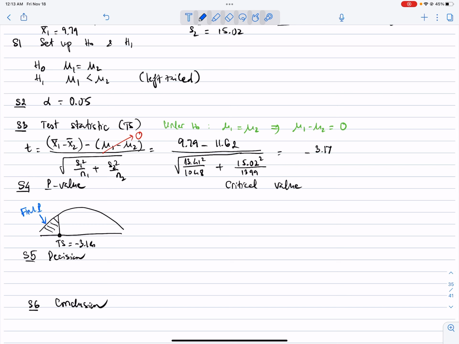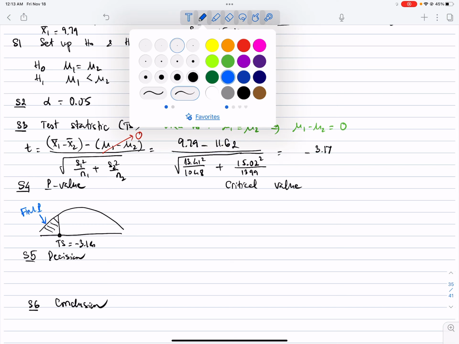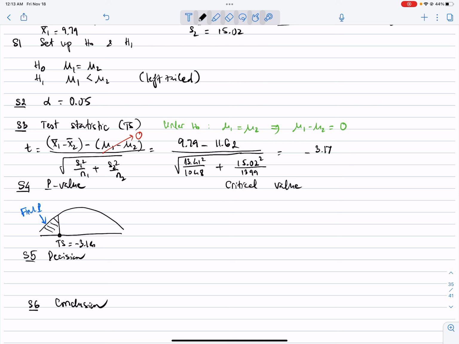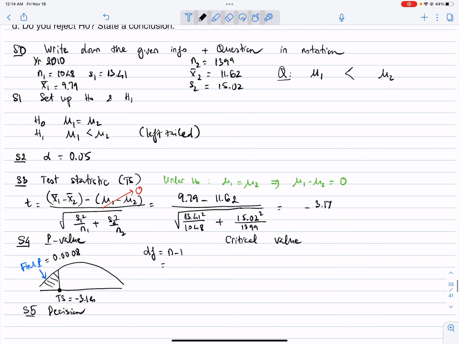So p-value, that means you will find p. And you will use the GeoGebra, you will get the answer is 0.0008. I tell you why. For the degree of freedom, because we are using the t table or student, the degree of freedom is n-1, and we would choose the smaller n. So the sample number 1, we have 1048 is smaller.